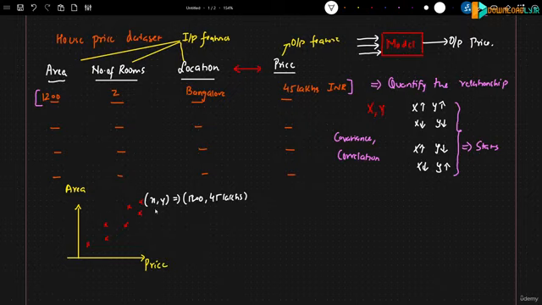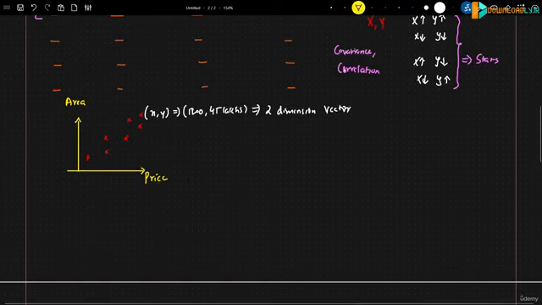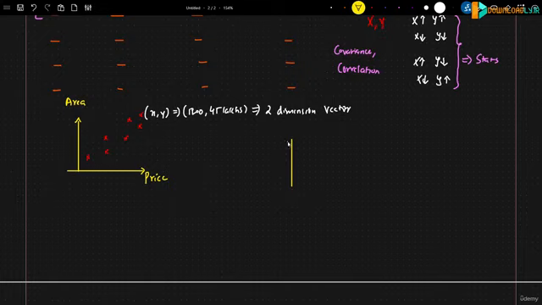Since I'm using 2 different values, this basically becomes a 2 dimension vector. Now you may be thinking, can we probably draw a 3 dimension vector? Yes. Let's say this is my area, this is my price, and this is my number of rooms. So here I will go ahead and write area, price, number of rooms.